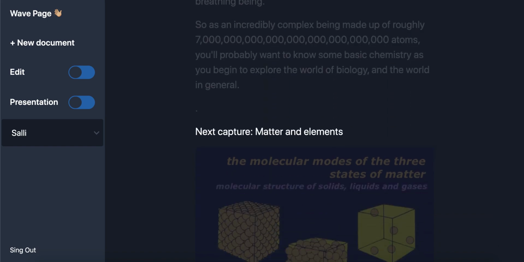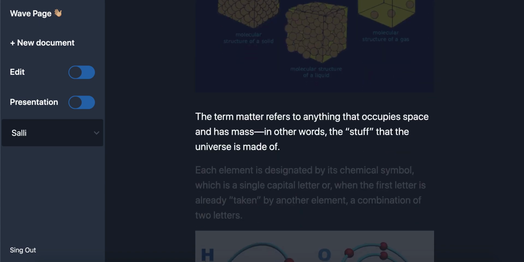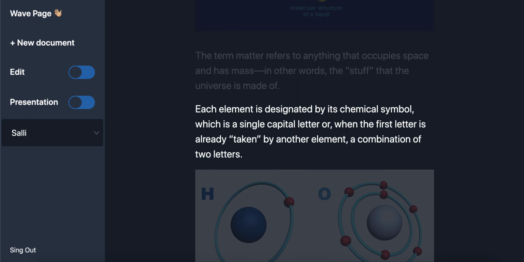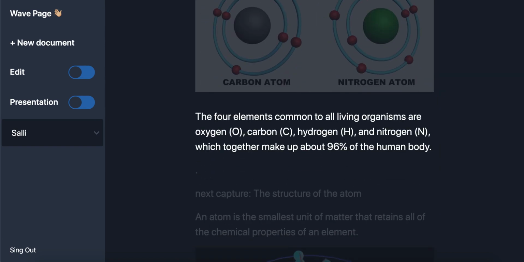Next chapter, matter and elements. The term matter refers to anything that occupies space and has mass, in other words, the stuff that the universe is made of. Each element is designated by its chemical symbol, which is a single capital letter or, when the first letter is already taken by another element, a combination of 2 letters. The 4 elements common to all living organisms are oxygen, O, carbon, C, hydrogen, H, and nitrogen, N, which together make up about 96% of the human body.